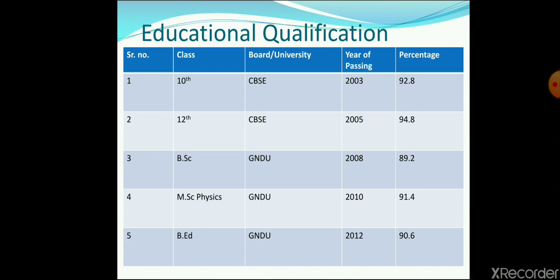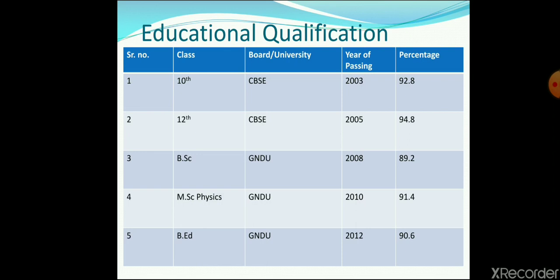The years are very important, children. 2003, your percentage was 92%, then your 12th, your BSc, your MSc, and then finally your B.Ed, right? So you must mention from which board or from which university. Like board is either CBSE, PSEB or ICSE, or any state board, right?